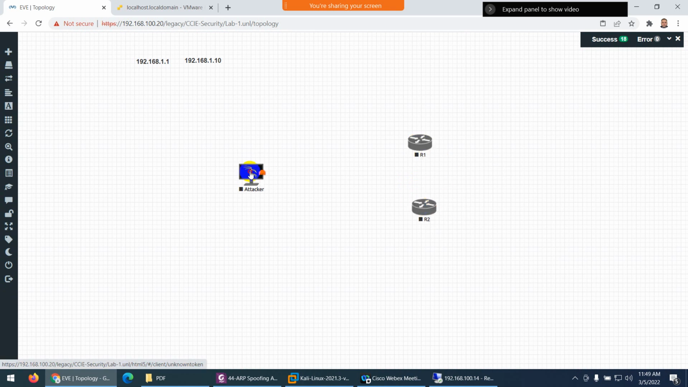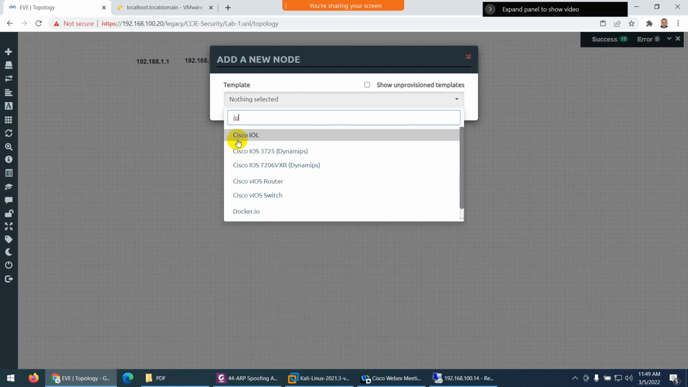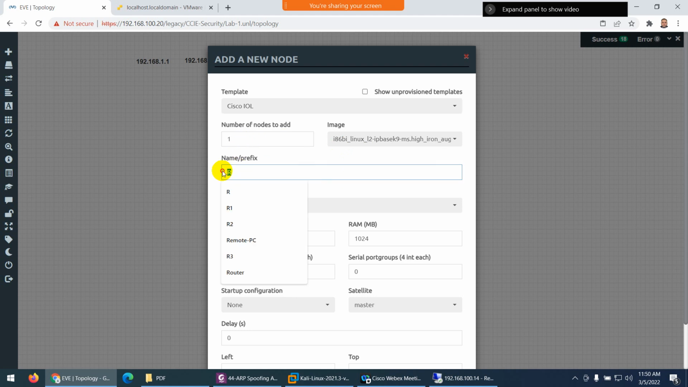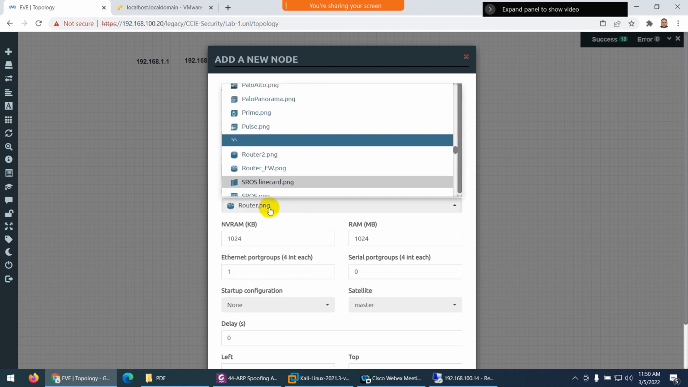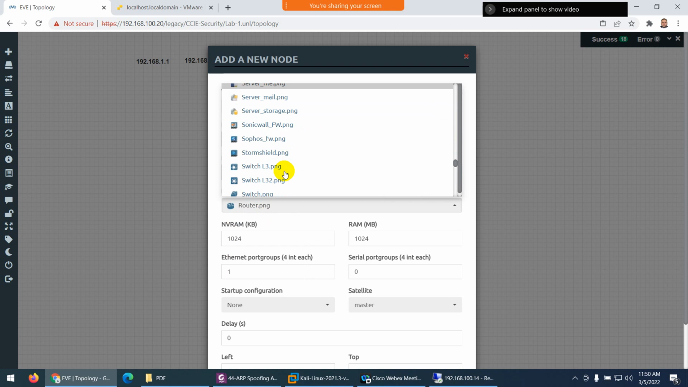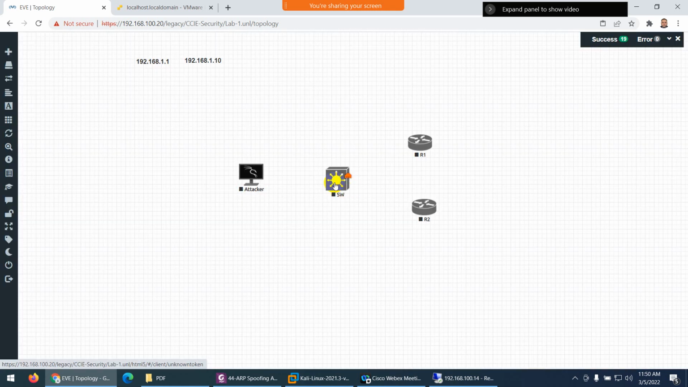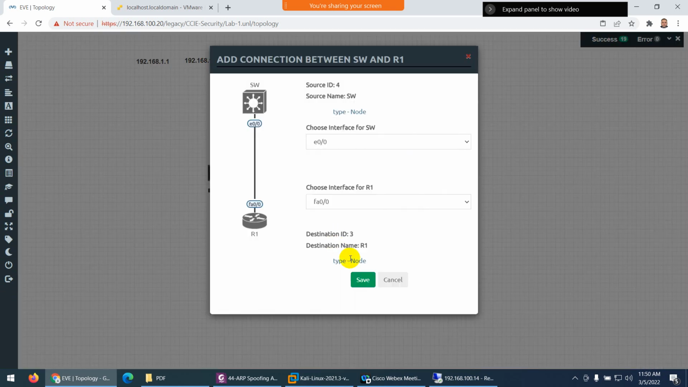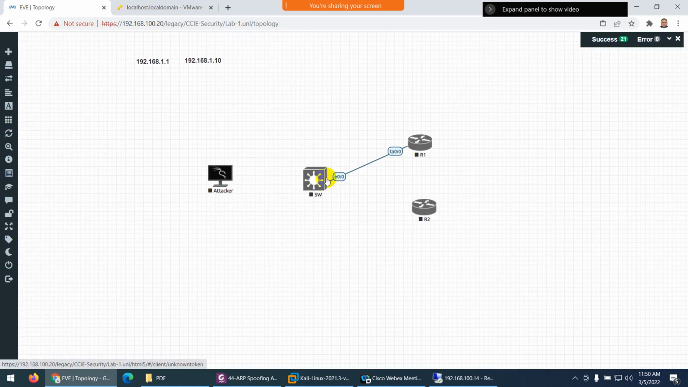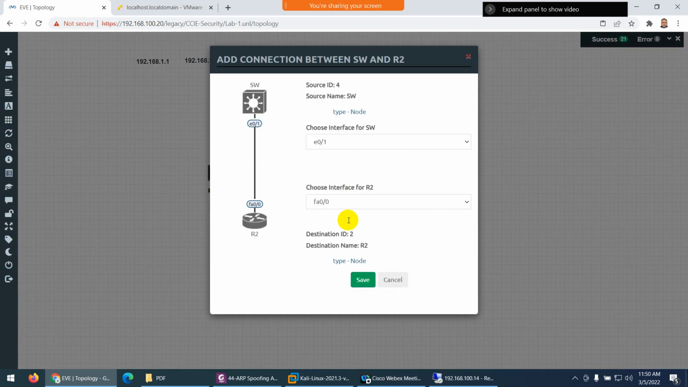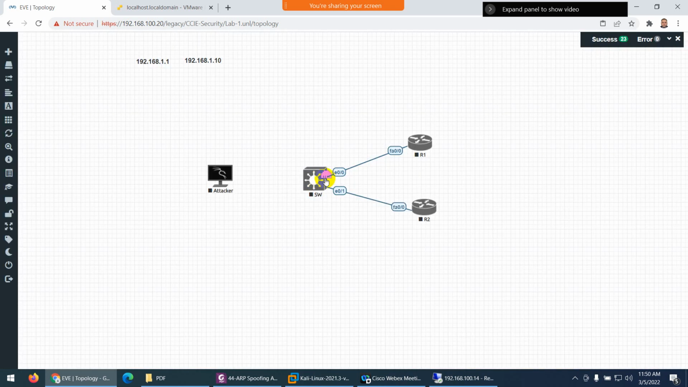So what I need to do is put one switch in the middle. Let me go to IOL and get a switch as well. Let me change the name to switch and also the icon to switch, because by default it shows the router image. So this is a switch now. Let me connect all of these. R1 is connected to the switch. It means all our devices are connected to one switch. Let me connect R2 as well, and let me connect the attacker, which is Kali Linux.